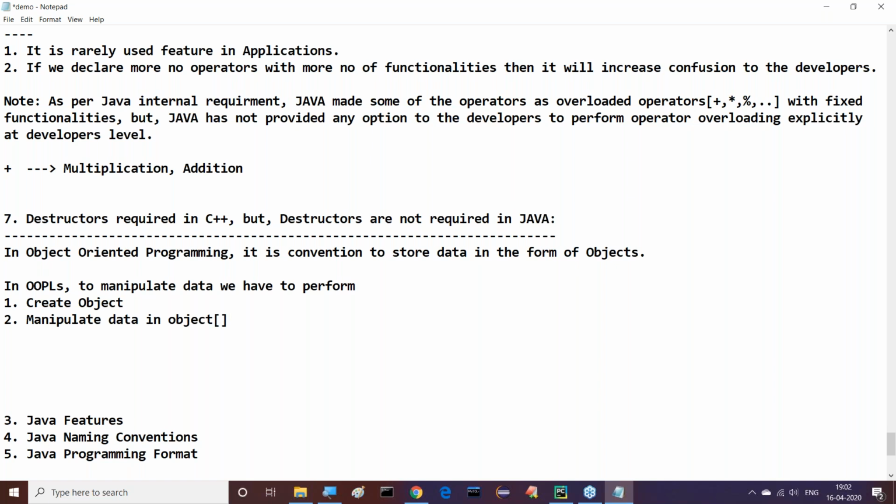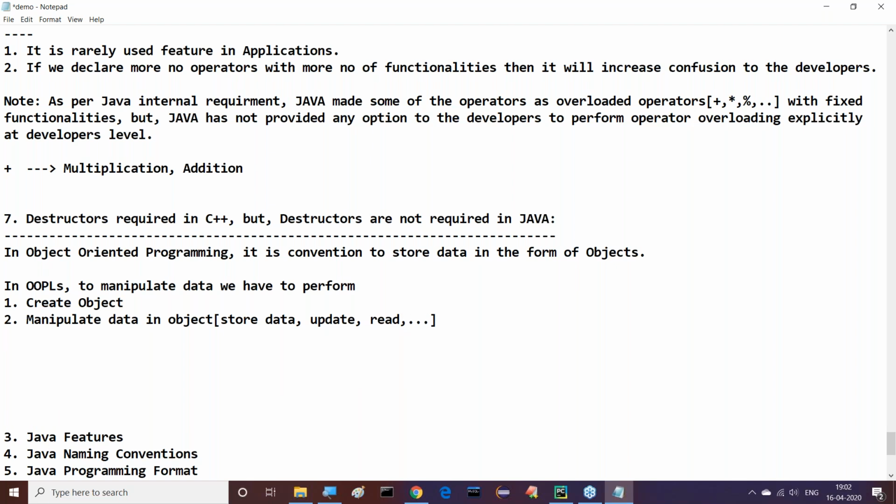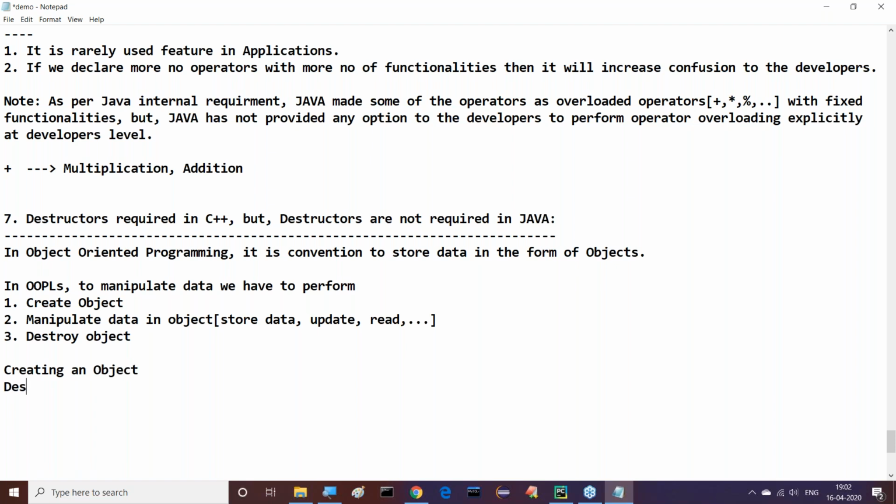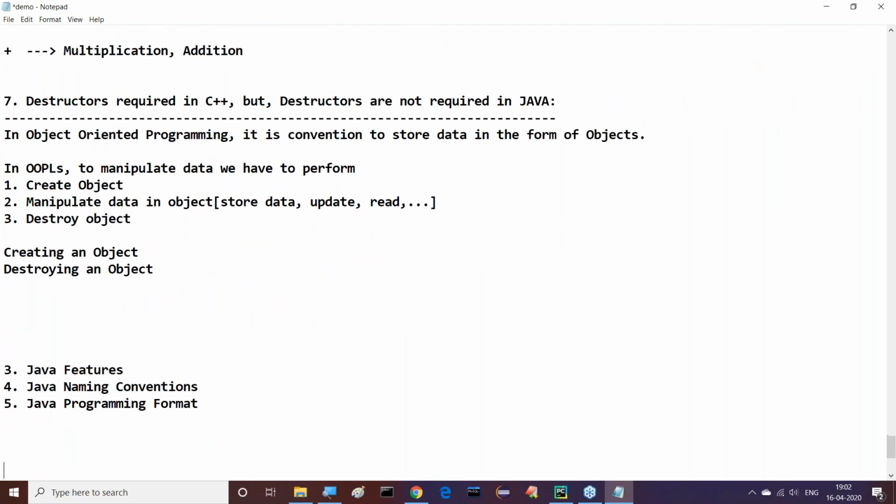Manipulate data in the object in the sense like store data. Next one is update. Delete is not possible anyway, leave it now. Delete and read and so on. All these operations are nothing but manipulating data in the object. Then the third one is destroy the object. They are the three operations. So mainly what we need to do is create objects, creating an object, and next one is destroying an object. Observe this clearly.